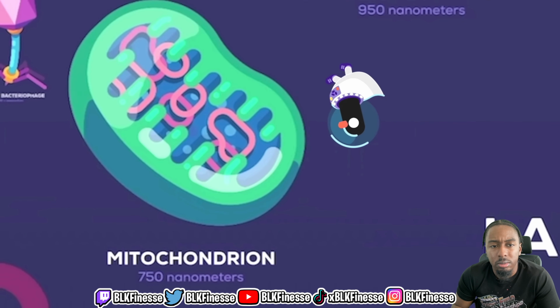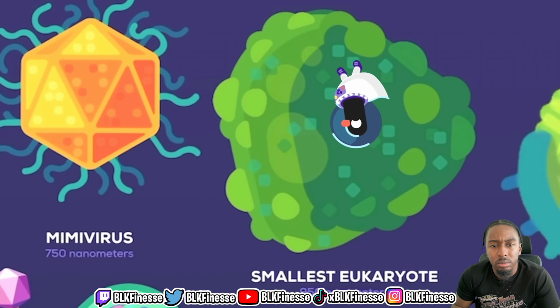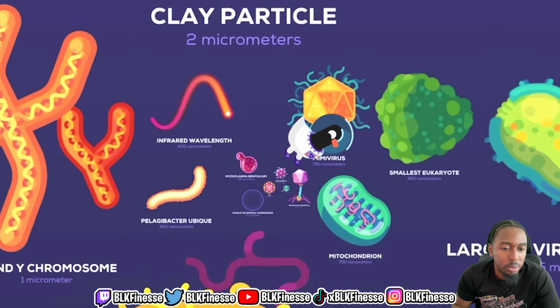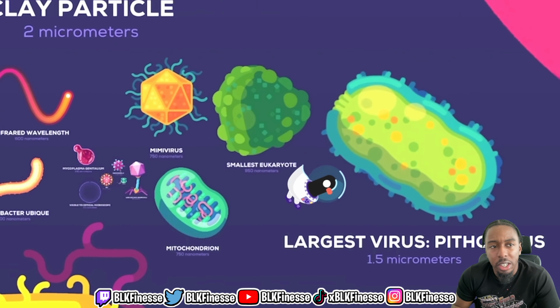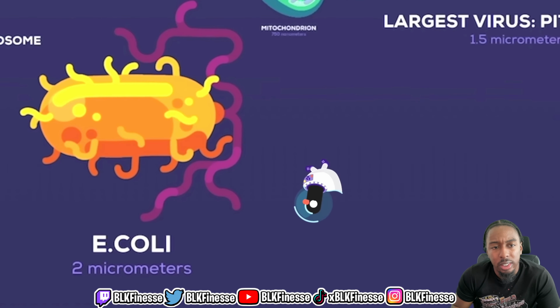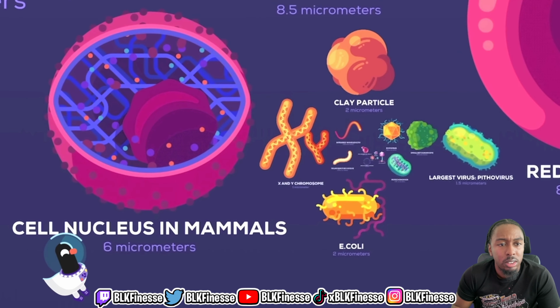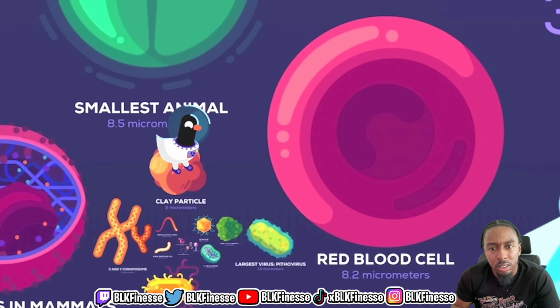Mitochondrion, 750 nanometers. Smallest eukaryote, 950 nanometers. X and Y chromosome, 1 micrometer. Hey, chromosomes. Largest virus, pithovirus, 1.5 micrometers. E. coli, 2 micrometers. Clay particles, 2 micrometers. Cell nucleus in mammals, 6 micrometers. Red blood cell, 8.2 micrometers.